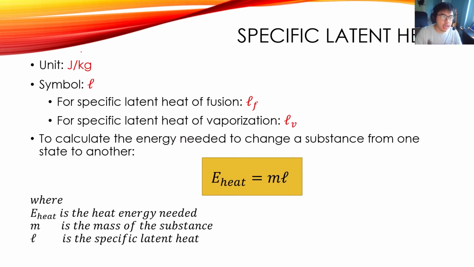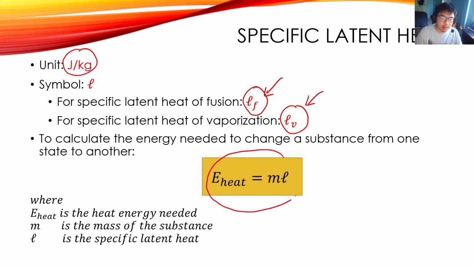Specific latent heat has the unit joules per kilogram. It has the symbol LF for specific latent heat of fusion, LV for specific latent heat of vaporization. When you're calculating for substances that are melting or freezing, you use specific latent heat of fusion. When you're calculating for substances that are boiling or having condensation, you use the specific latent heat of vaporization. And this is the formula that you have to remember in order to calculate the energy needed to change a substance from one state to another.